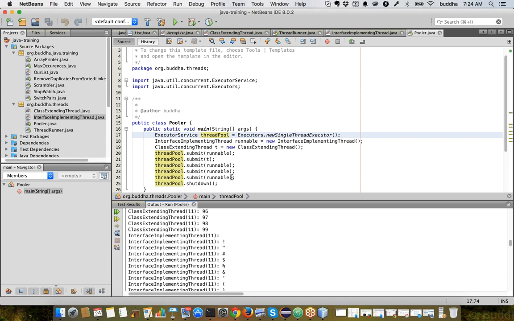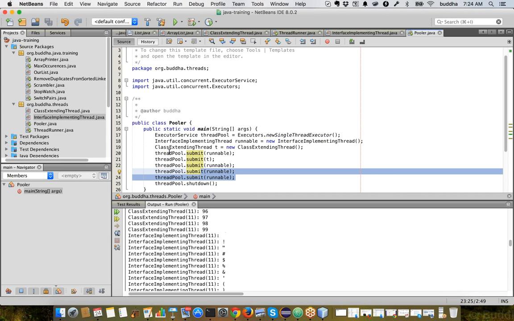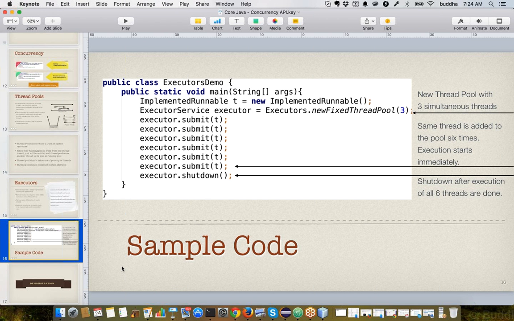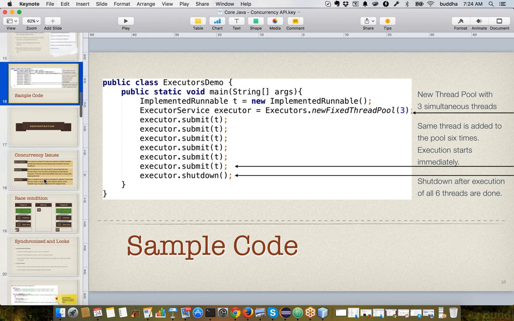So this actually manages how many threads can run at a time, very easily. We don't really have to do that same logic of creating all the implementers and everything. Okay, so this is how we can use the Executors to do some things.